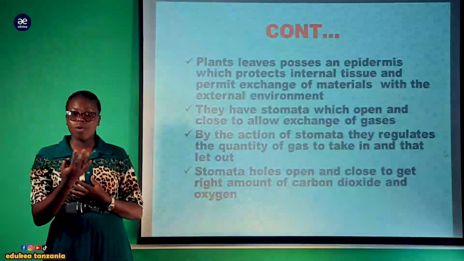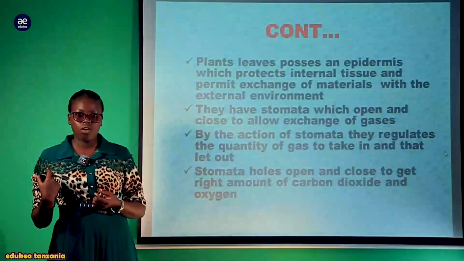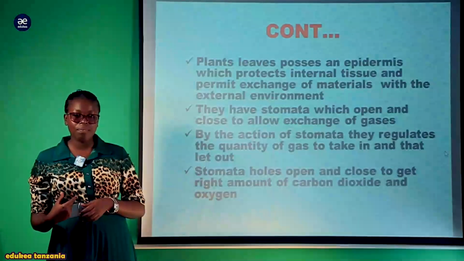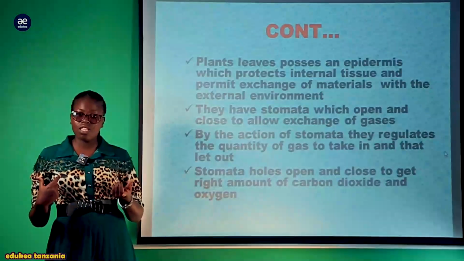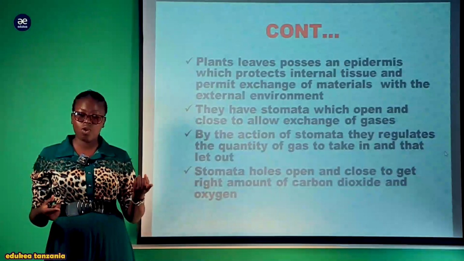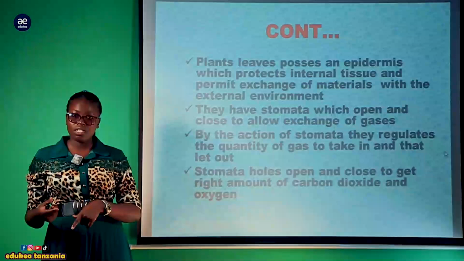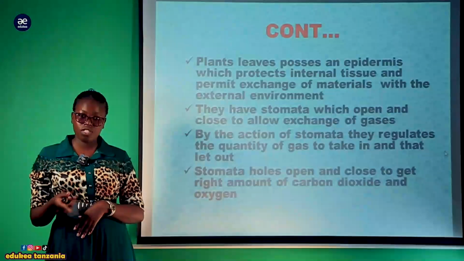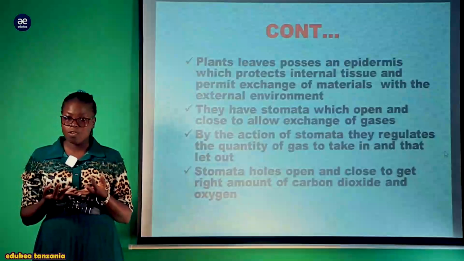they will open up to take in the carbon dioxide, but at the same time in the external environment there is very little oxygen, while within the internal cell of the plant there is a very large amount of oxygen. So they take in carbon dioxide from the external environment and let go of the oxygen within the plant. That is how it maintains homeostasis.